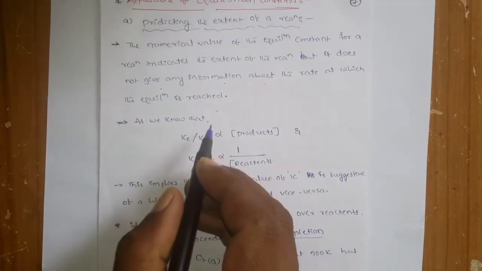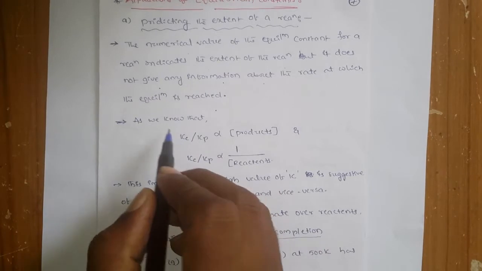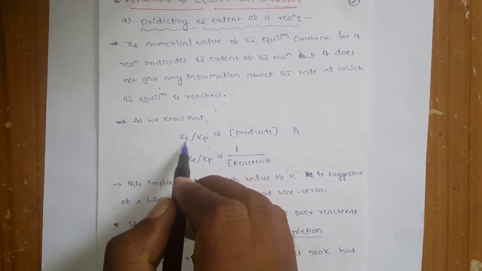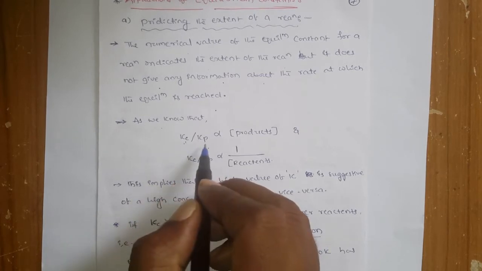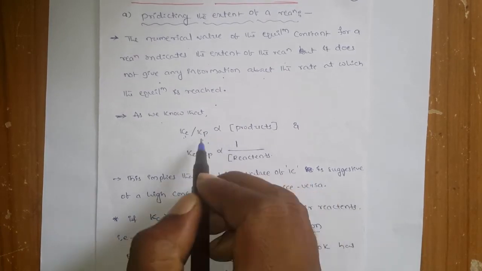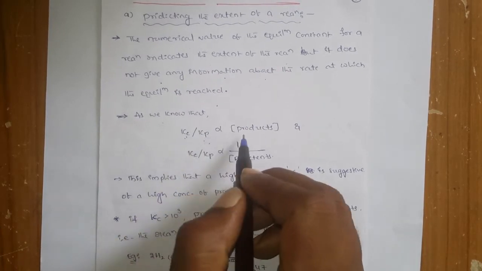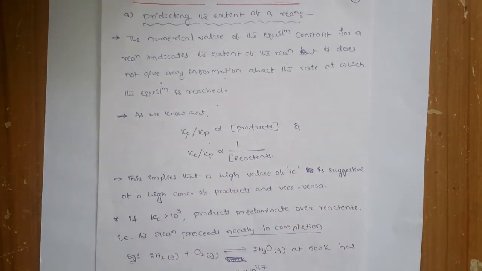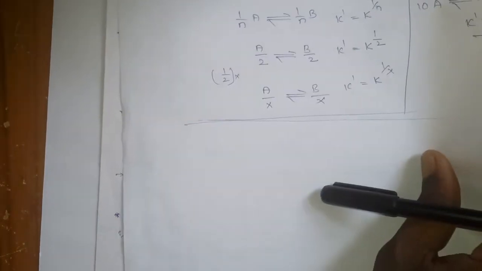You know that Kc or Kp are the equilibrium constants. Kc is in terms of the molar concentration, and Kp is in terms of the partial pressures. Kc or Kp is directly proportional to the products. How? Very simple.